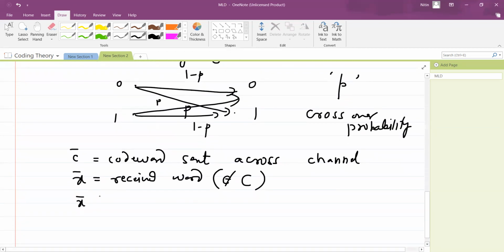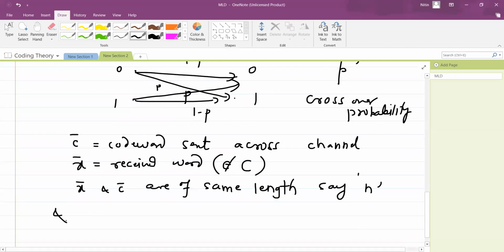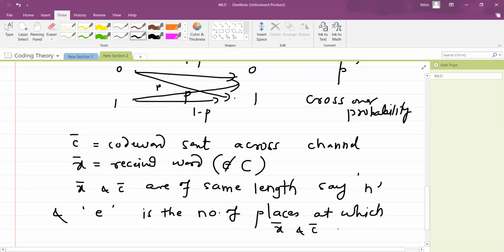Suppose X bar and C bar are of the same length n, and e is the number of places at which X bar and C bar differ.